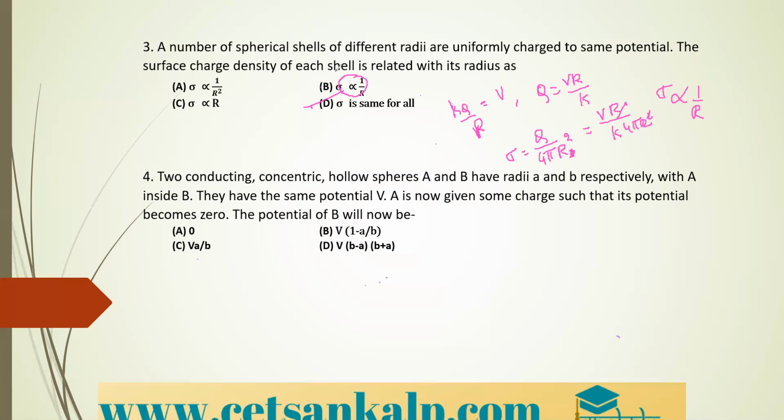Then our fourth question is, two conducting concentric hollow spheres A and B have the radii values as A and B respectively. With A inside B, they have the same potential V. A is now given some charge such that its potential becomes 0. The potential of B will now become what? So what is the value of potential? You need to simplify. Here you can see the solution.